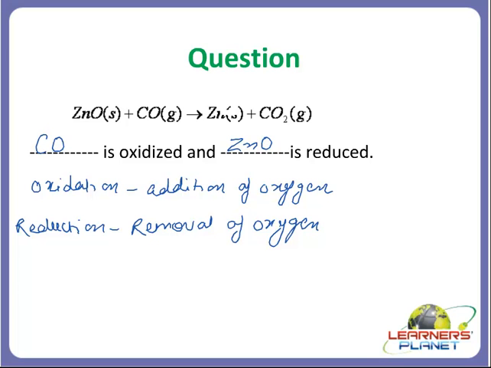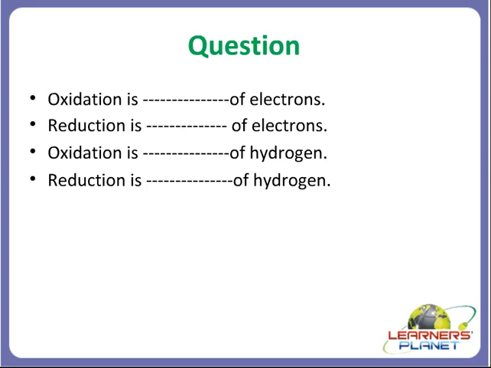Okay. Now let's take our next question. Oxidation is dash of electrons. What is it? It is loss of electrons. So your oxidation is, I'll write it here, loss. Reduction is gain of electrons. Again, oxidation, in terms of hydrogen, is loss of hydrogen.